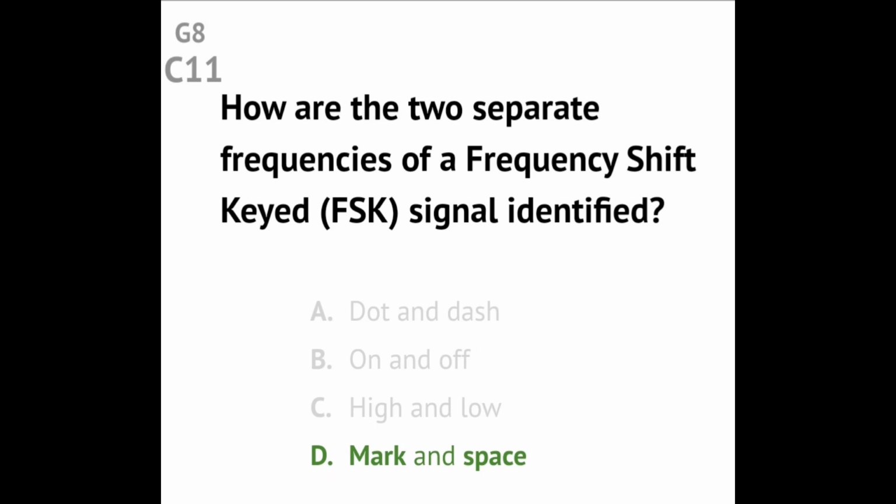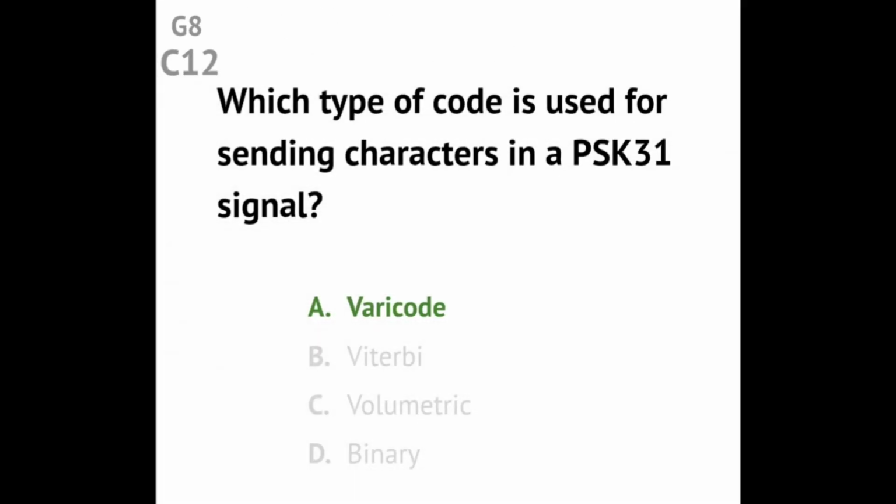Question G8C11 How are the two separate frequencies of a frequency shift keyed, FSK, signal identified? Answer: mark and space. Question G8C12 Which type of code is used for sending characters in a PSK31 signal? Answer: Varicode.